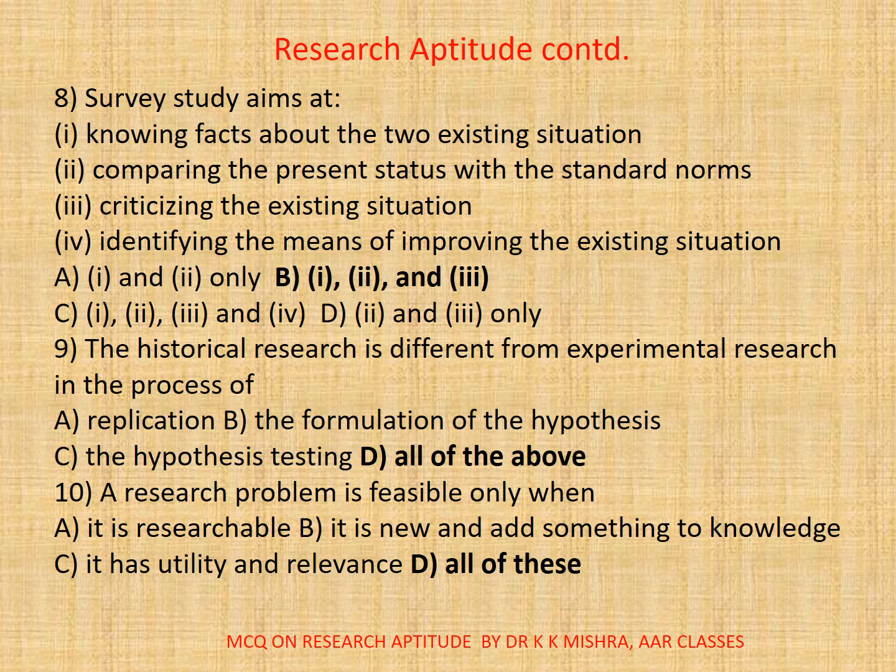9. The historical research is different from experimental research in the process of A. replication, B. the formulation of the hypothesis, C. the hypothesis testing, D. all. The correct option is D. All. 10. A research problem is feasible only when A. it is researchable, B. it is new and adds something to knowledge, C. it has utility and relevance, D. all. Correct option is D.